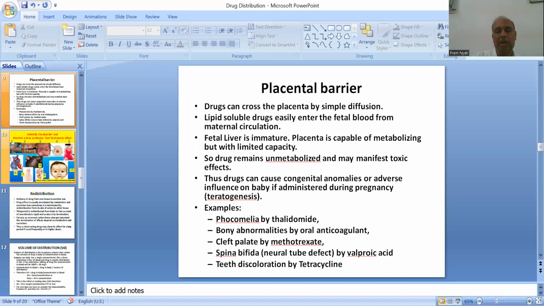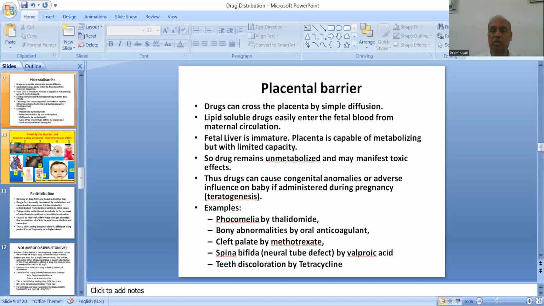Another one is the placental barrier, where the drugs can cross the placenta by simple diffusion. Lipid-soluble drugs easily enter the fetal blood flow from maternal circulation. Fetal liver is immature, placenta is capable of metabolizing but with limited capacity, so the drug remains unmetabolized and may manifest toxic effect. Therefore, the drugs can cause congenital anomalies or adverse influence on the baby if administered during pregnancy. If taken during pregnancy by the mother, it can lead to problems to the baby.